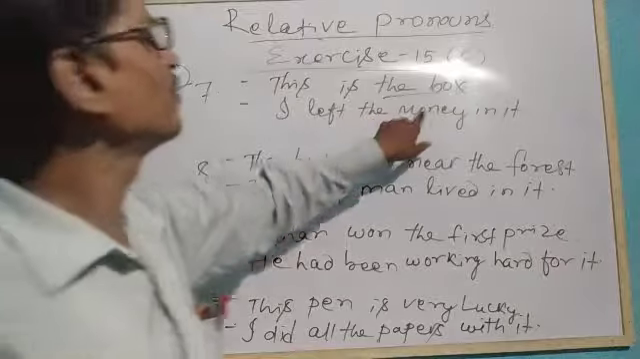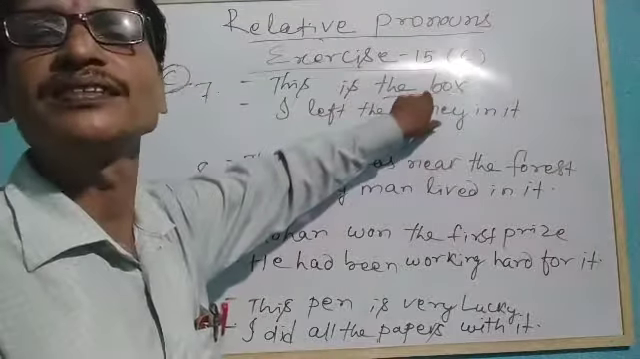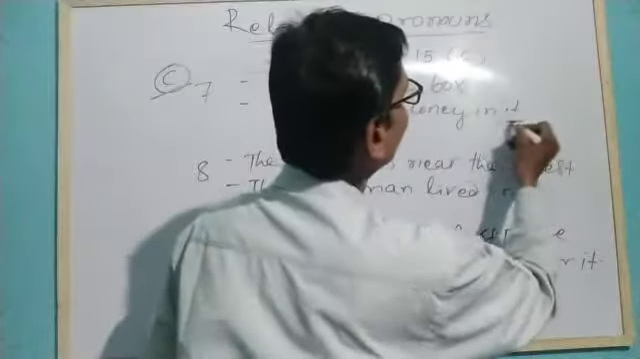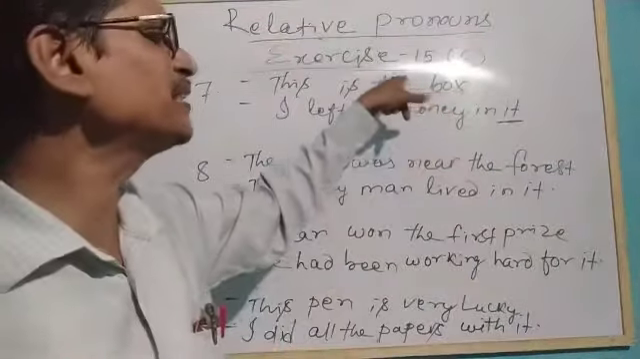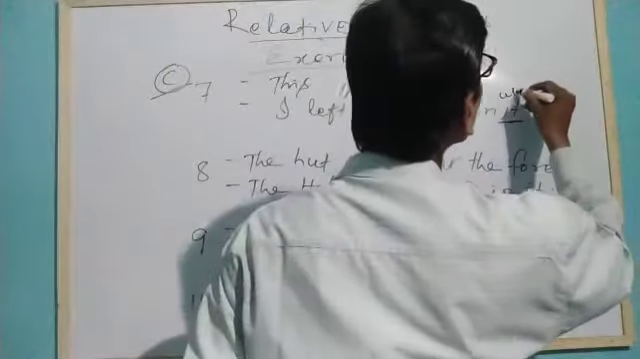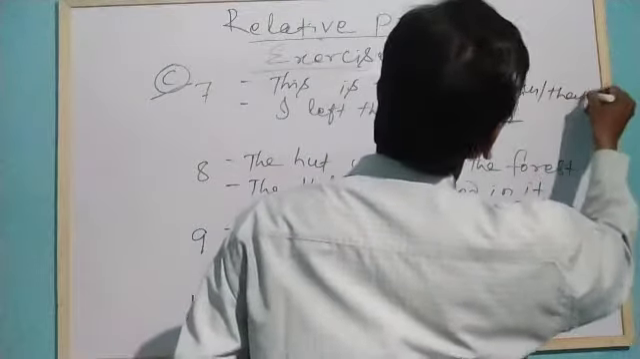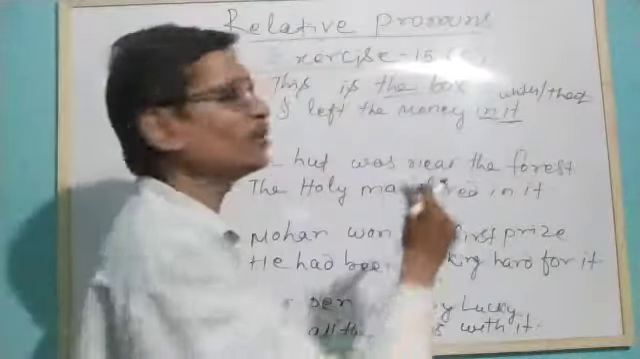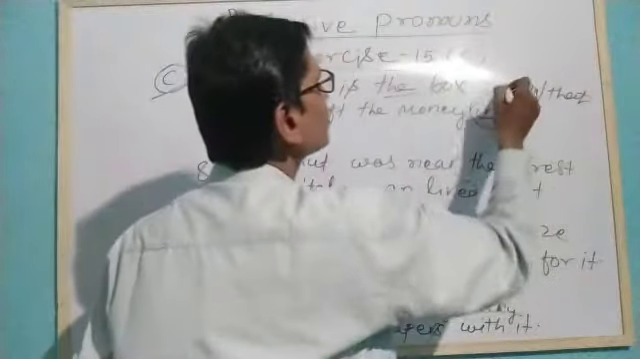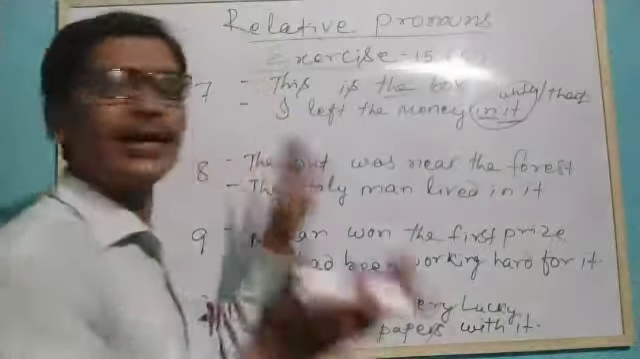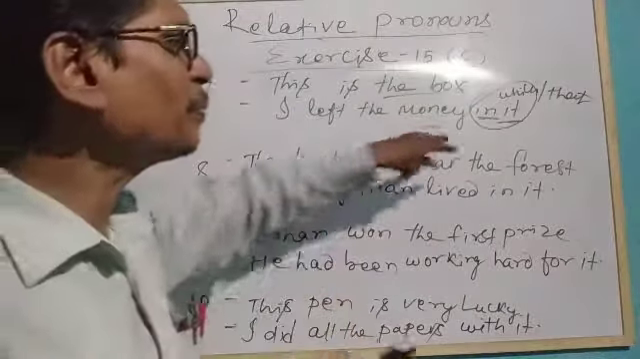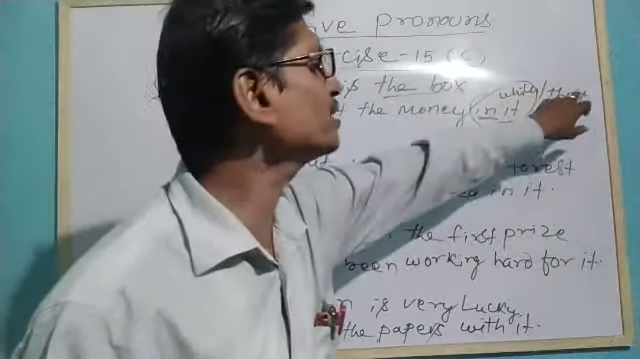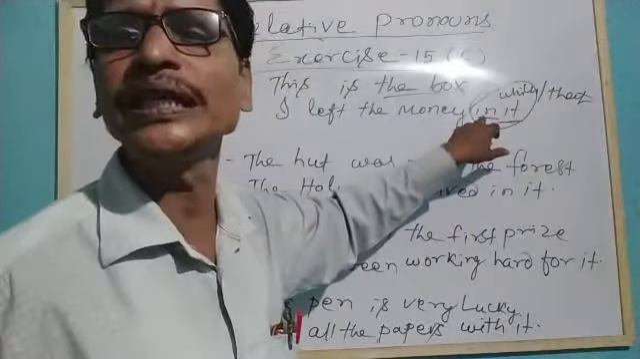I left the money. This is the box. I left the money in it. So it means what? It means the box. For that we can use which or that. Here we cannot use that because here is a preposition. We must use in which. Okay? So we can write in two ways. If we write in, then we must use in which. Then we can use that if we do not use in before that.